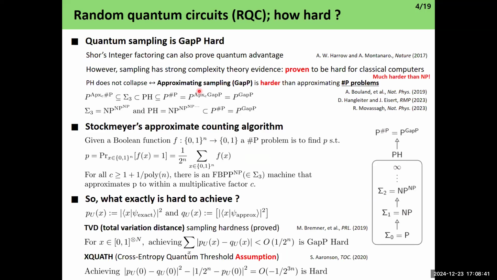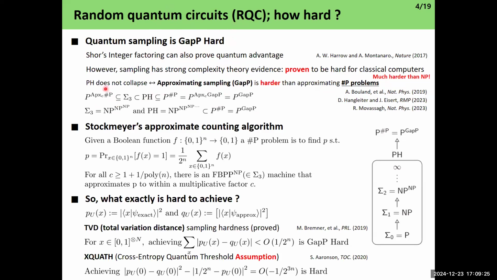I will not go into the details of the complexity theory part here. In quantum sampling with random quantum circuits, what you just have to know is that approximately sampling random quantum circuits, meaning approximate up to some multiplicative error C, is approximate #P-hard, which is harder than the polynomial hierarchy, which is again harder than approximating #P problems. #P problems are much harder than NP, generally known. So it basically means that even approximate samplings are very hard compared to classical counterparts.